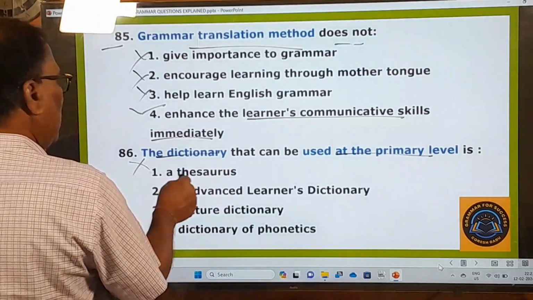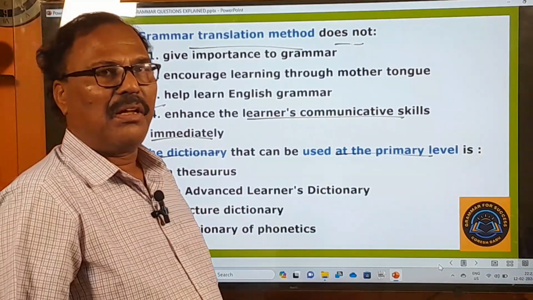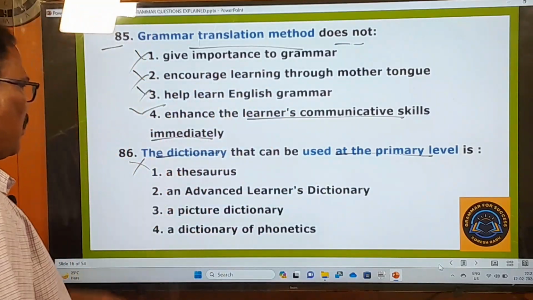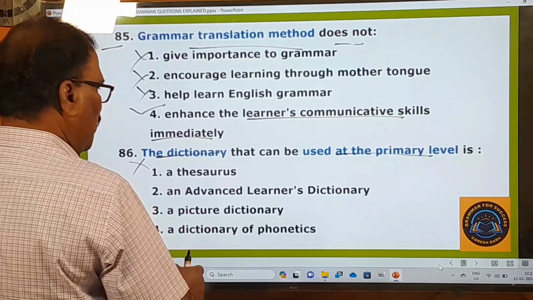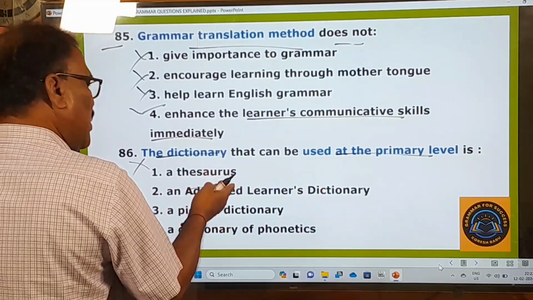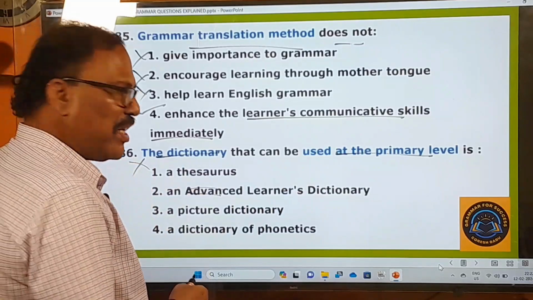Thesaurus. No, thesaurus means it's a book dealing with words and their synonyms and antonyms. So it's a very big book. It's not meant for the primary level students. Advanced learners dictionary. Advanced itself, this word itself says it is not meant for the primary level students, right?